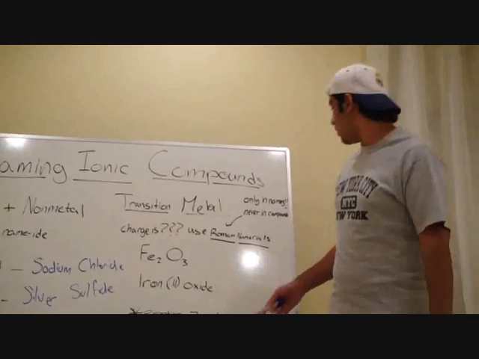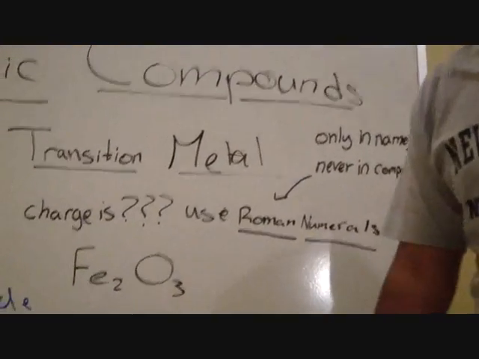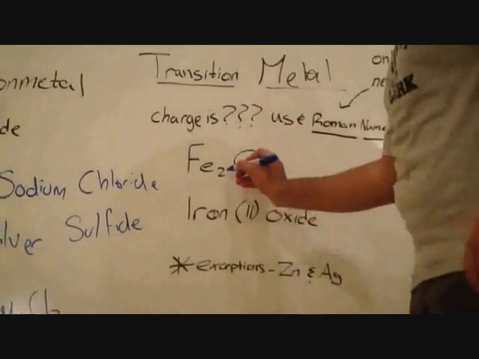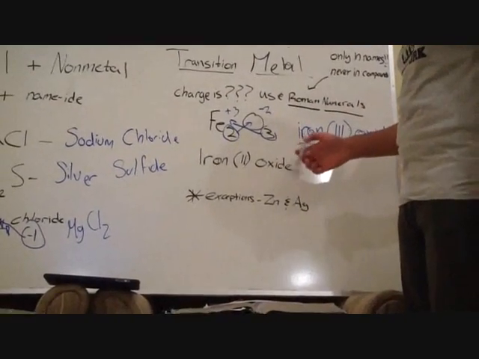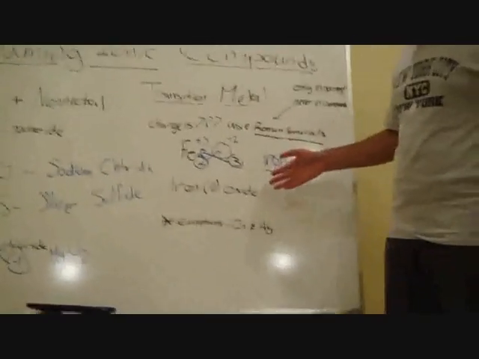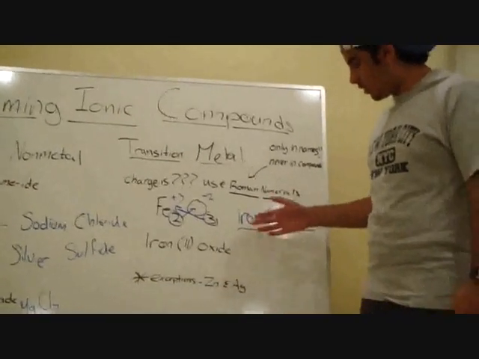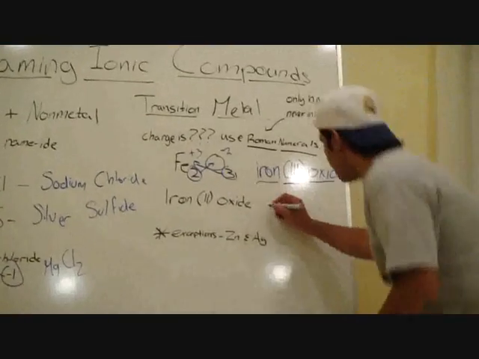And then we use Roman numerals. The name. We're going backwards now. We're going from the name to the formula. So, iron.